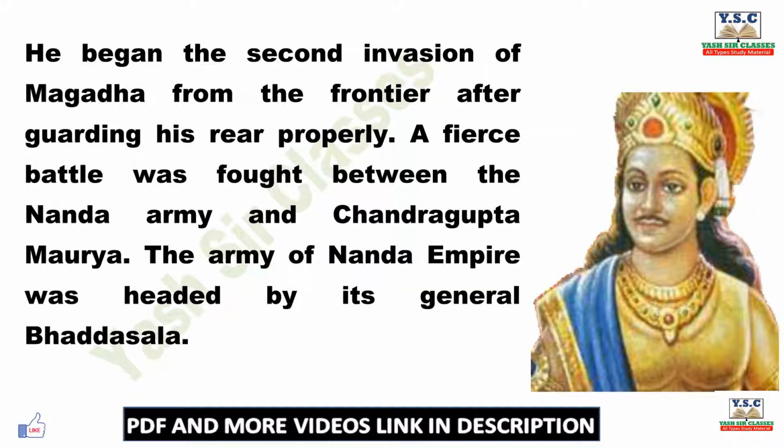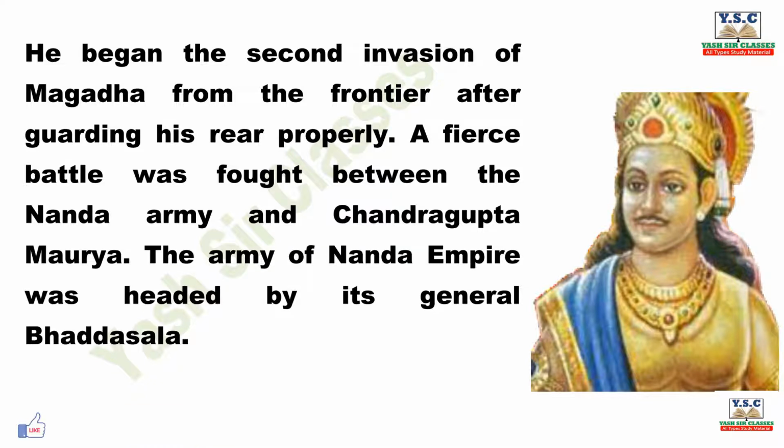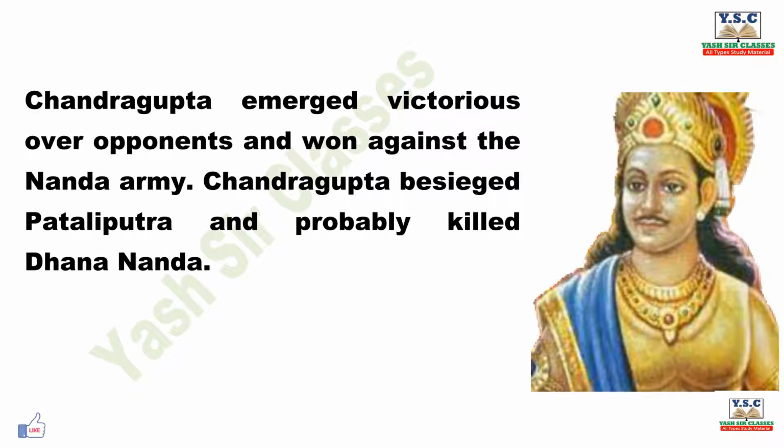He began the second invasion of Magadha from the frontier after guarding his rear properly. A fierce battle was fought between the Nanda army and Chandragupta Maurya. The army of the Nanda Empire was headed by its general Bhaddasala. Chandragupta emerged victorious over his opponents and won against the Nanda army.